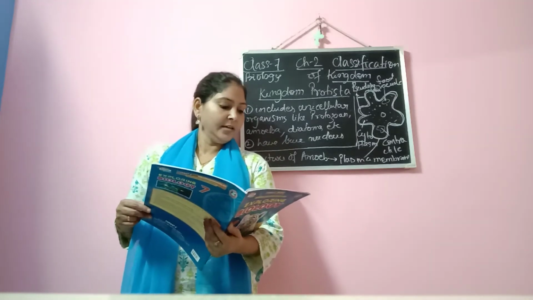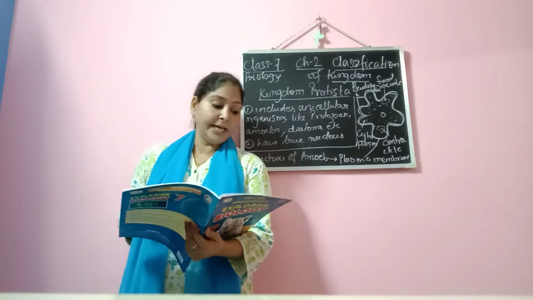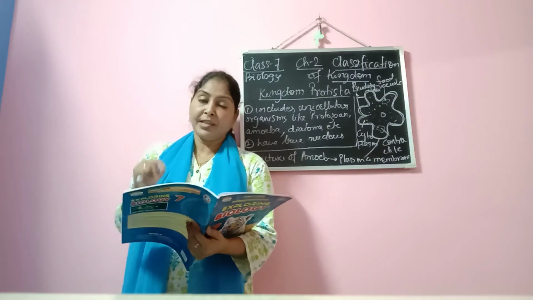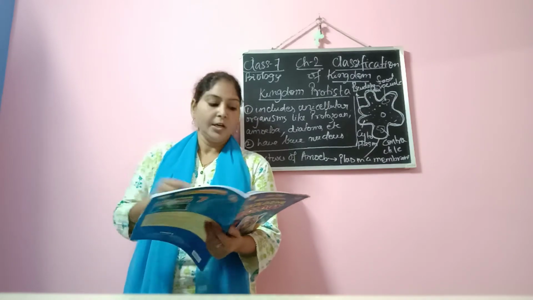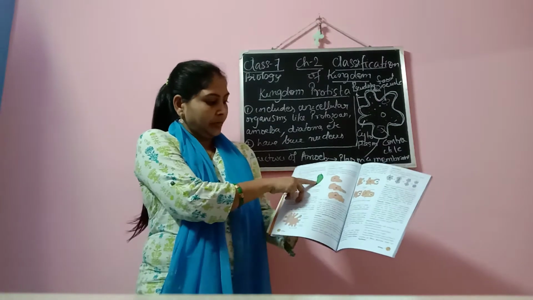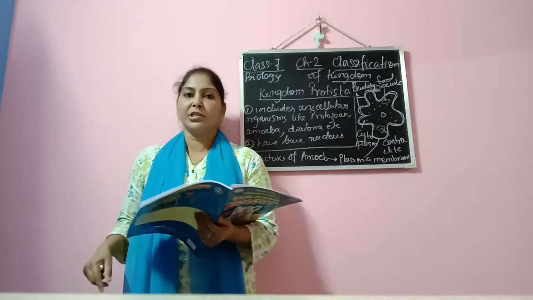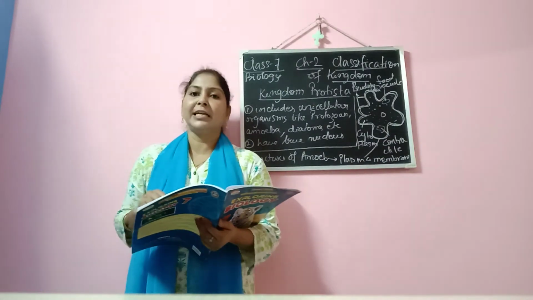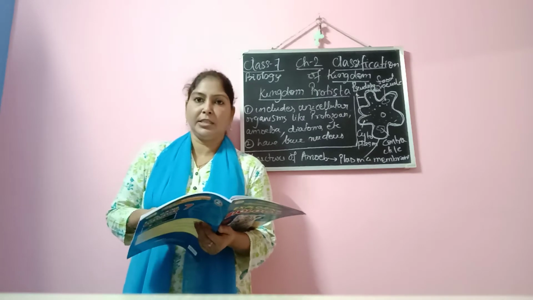Whereas there are certain ones like euglena that have chlorophyll. You can see here the picture of euglena, which is green in color.